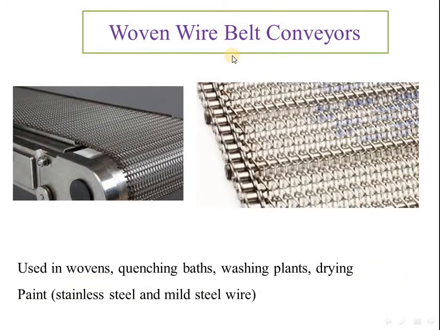This is a woven wire belt conveyor. It is used for quenching baths and washing plants. Generally, in the heat treatment process or in the cleaning process, we use this type of conveyor, where material is transported in bulk and is cleaned during the process. We can prefer the wire belt conveyor as it has self-cleaning abilities and easy drying is possible. Same here, for drying paint we use woven wire belt conveyors.